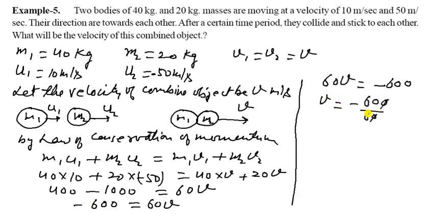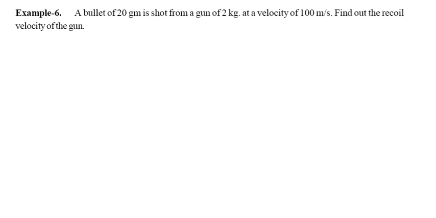It is 400 minus 1000. It is 40 V plus 20 V, so it becomes 60 V, and here is minus 600, so it is 60 V. Now we can calculate here. The result means the direction is that of U2, the second object. So that one is your answer. You can write it this way.